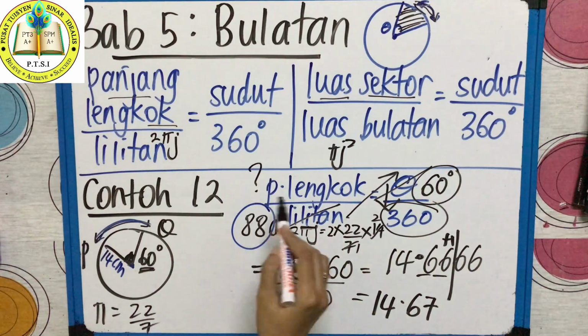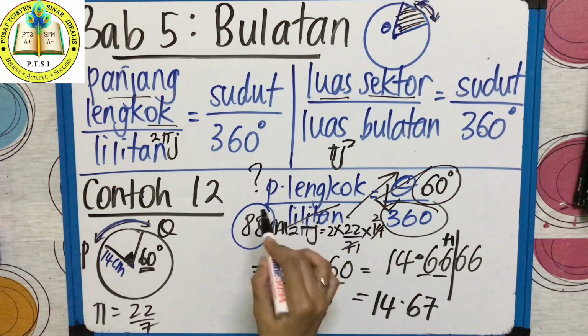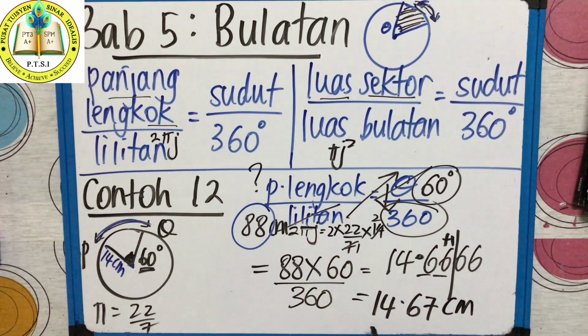What is the unit? It's a panjang, right? Panjang lengkuk, length of arc. So the unit must be cm. So this is your final answer.